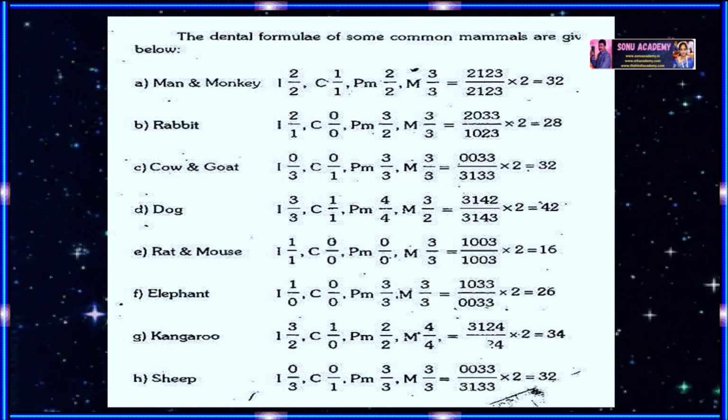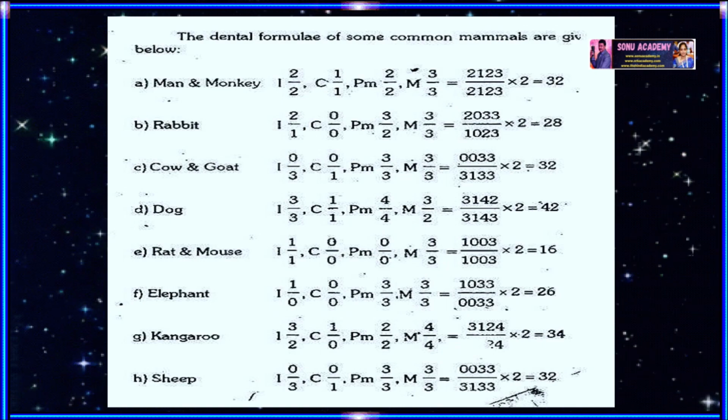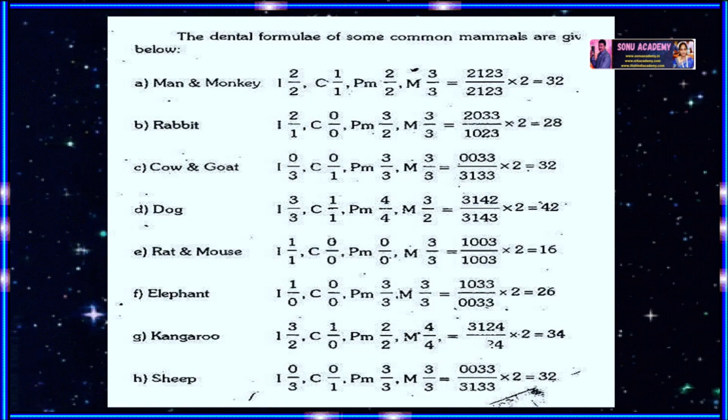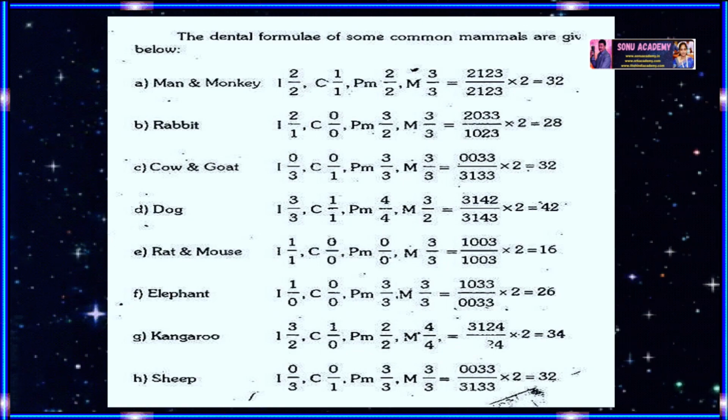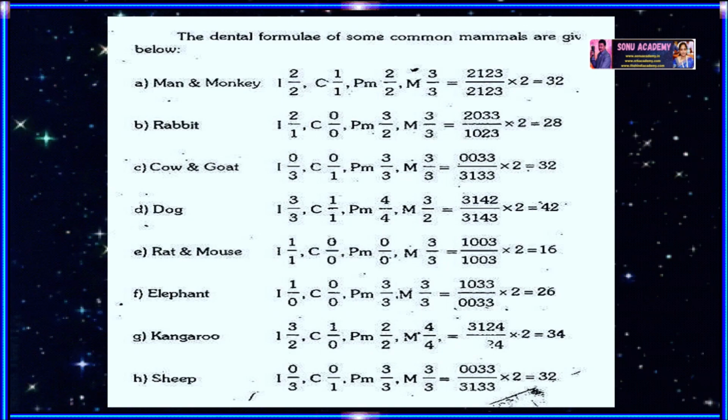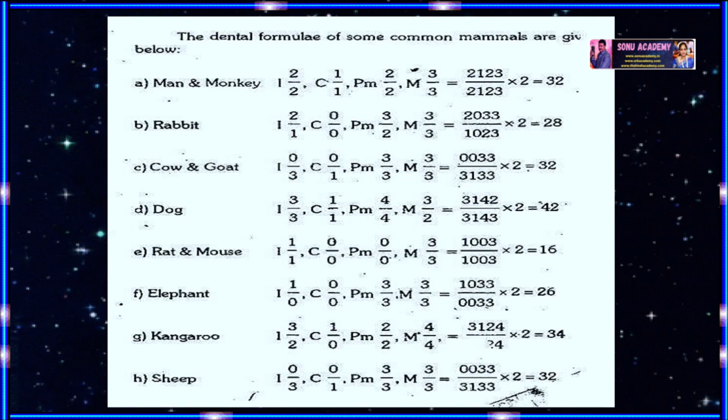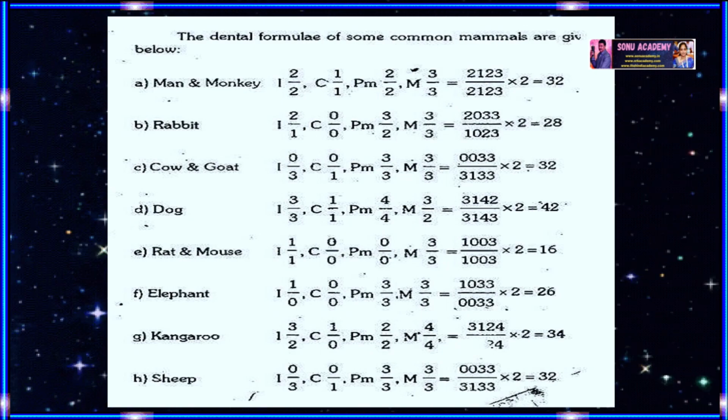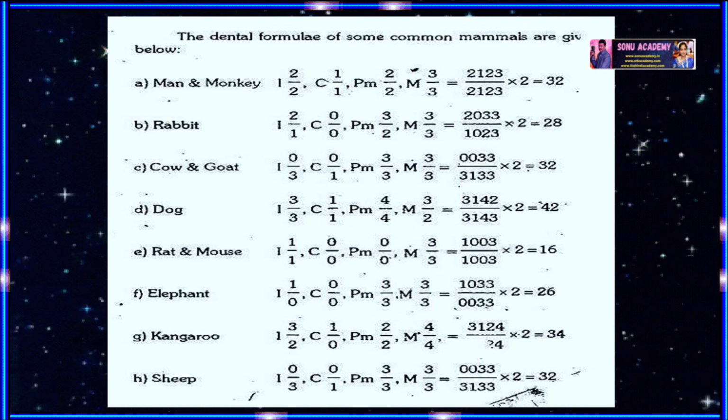Now let us discuss the dental formula in sheep. Incisors are 0 by 3, canines 0 by 1, premolars 3 by 3, and molars 3 by 3, which is represented as 0033 by 3133 into 2 means 2 sets. The total number of teeth is 32.